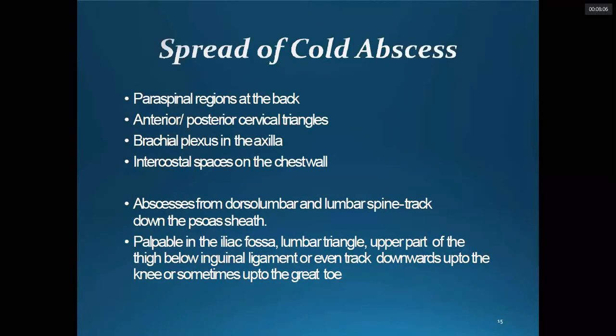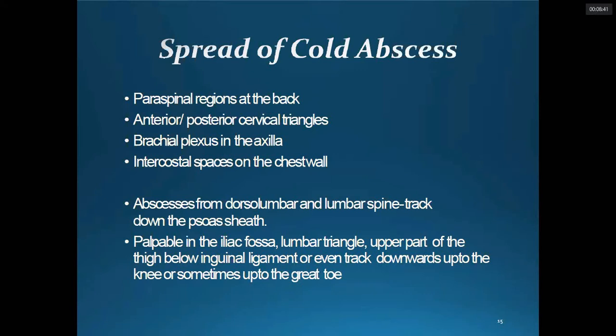Okay, the different planes in which it can spread: if it is in cervical tuberculosis, then the paraspinal regions of the back, anterior or posterior cervical triangles, and along the brachial plexus to the axilla. In the thoracic spine, the intercostal spaces, along the intercostal vessels, they track and present with the swelling called abscess around the posterior aspect of the trunk and the posterolateral aspect of the thorax.